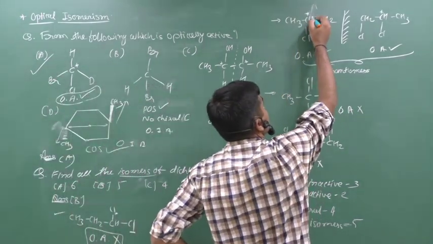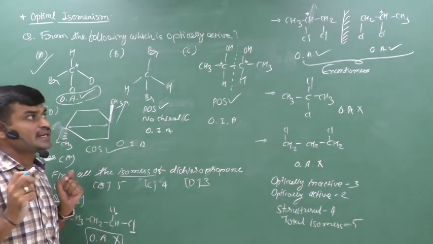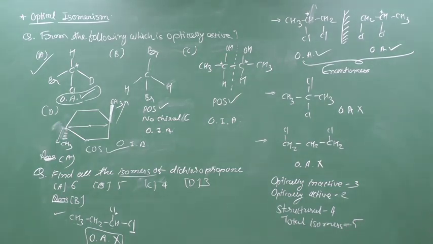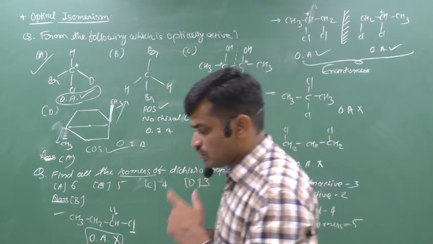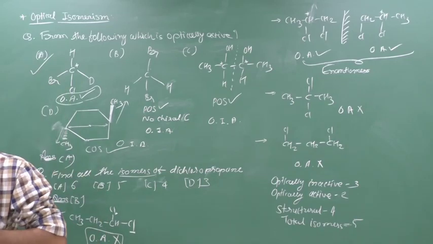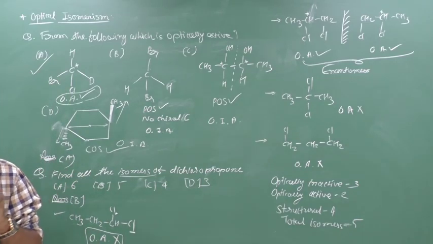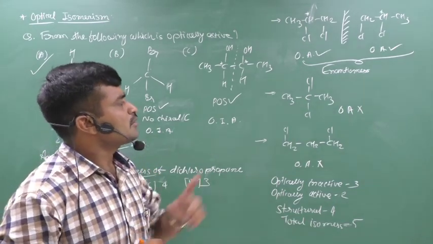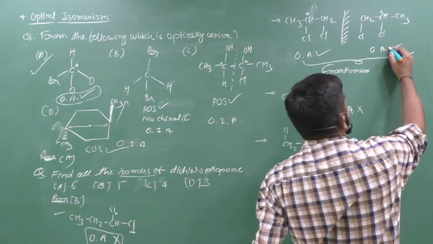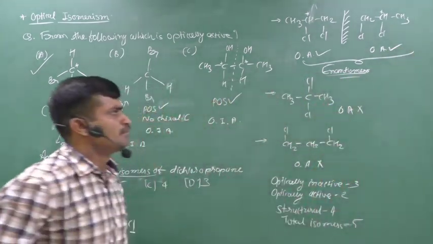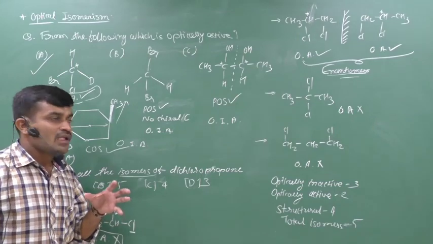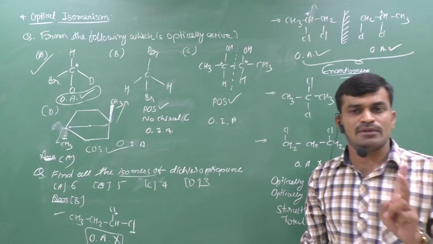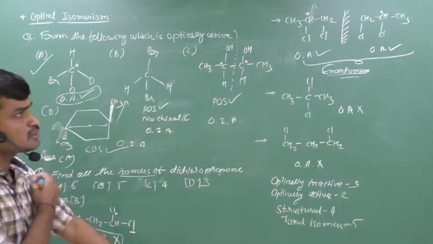It becomes a chiral carbon, and the compound is optically active because no symmetry elements are present in the molecule. If any compound is optically active, then it can have another isomer which is its enantiomer. Clear? If any compound has optically active character, it can have a second isomer, which is its enantiomer. મતલબ કે જો કોઈ પણ મોલેક્યુલ ઓપ્ટિકલી એક્ટિવ આવે તો એનો બીજો આઈસોમર મળે અને મળે જ, કે જેને આપણે એનાન્સિયોમર કહીએ. એ એનાન્સિયોમર મિરર ઇમેજ હશે.